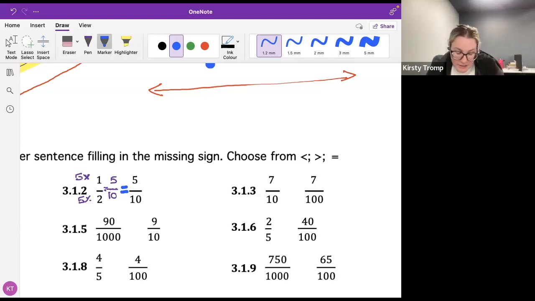Okay, keep it going. 2 more minutes. See how many you can finish in 2 minutes. There's 5 there. See if you can do all 5. One more minute, everybody.